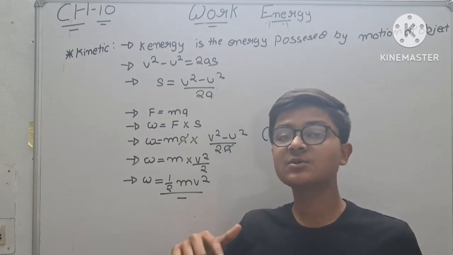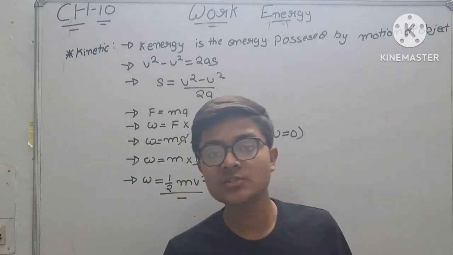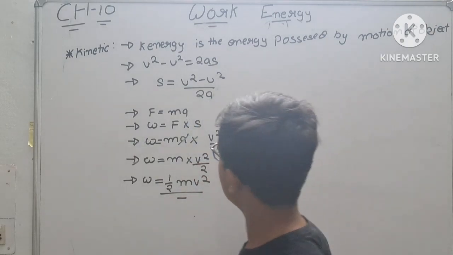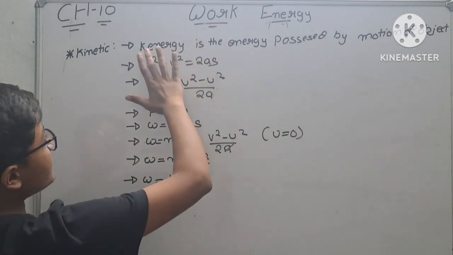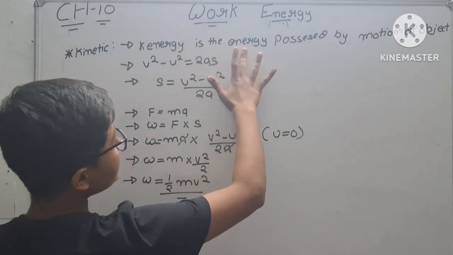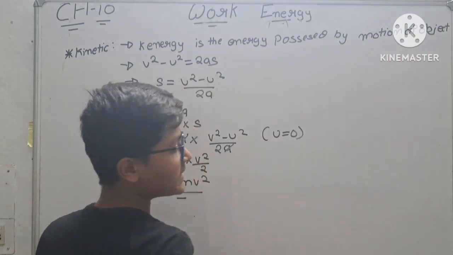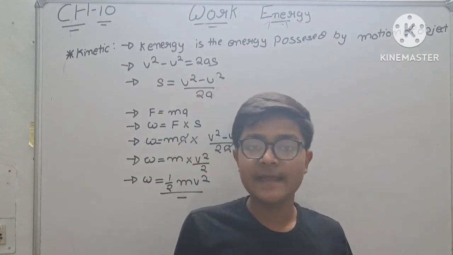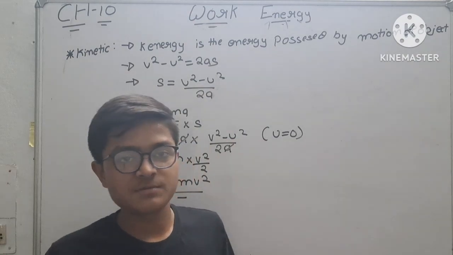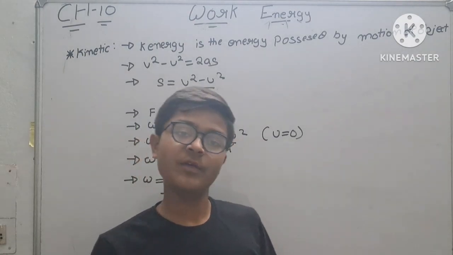You are walking, so that is called kinetic energy. You are talking, that is called kinetic energy. So let's take the definition. Kinetic energy is the energy possessed by the motion of the object. Okay, kinetic energy is the energy which is produced by the motion of the objects.